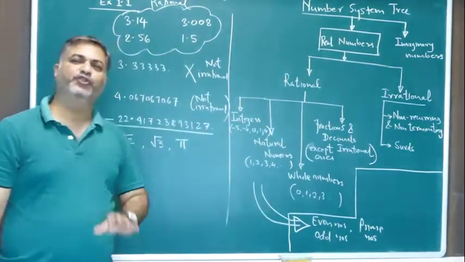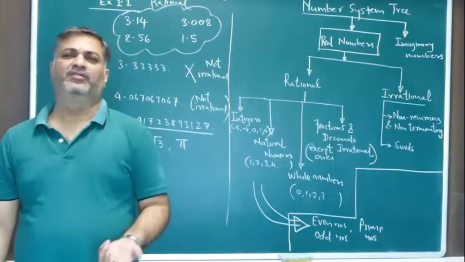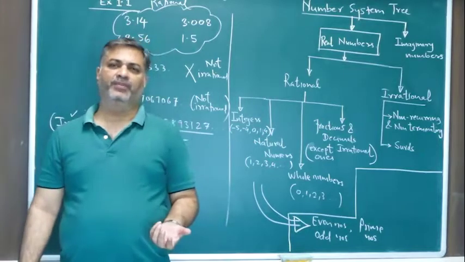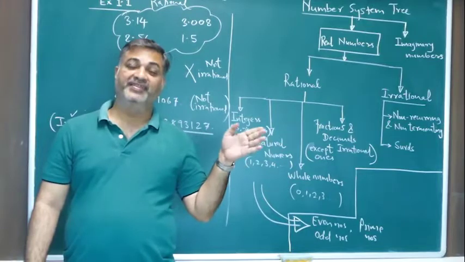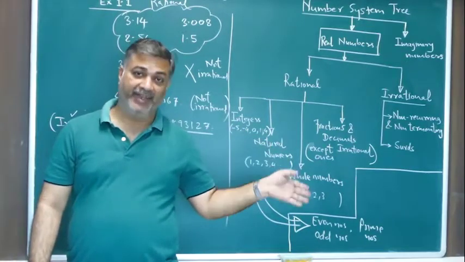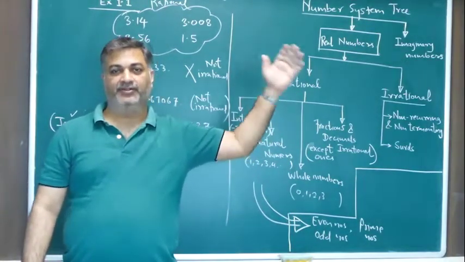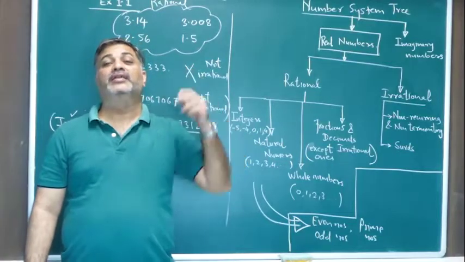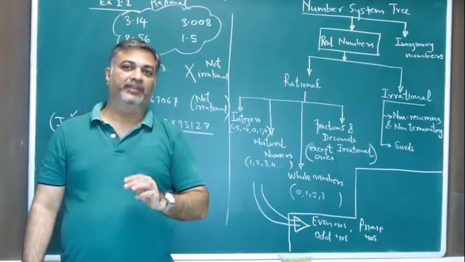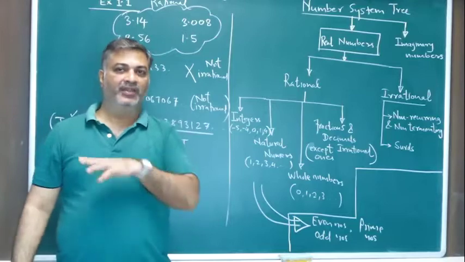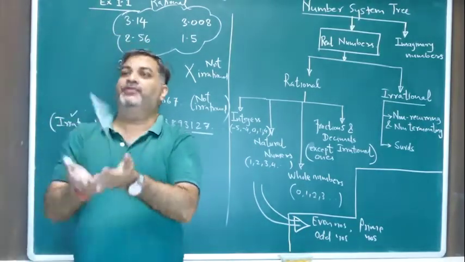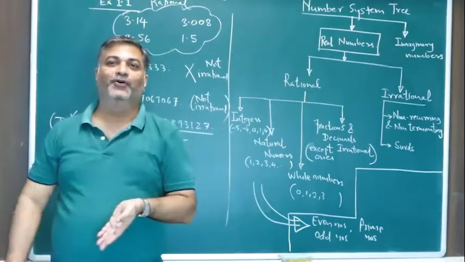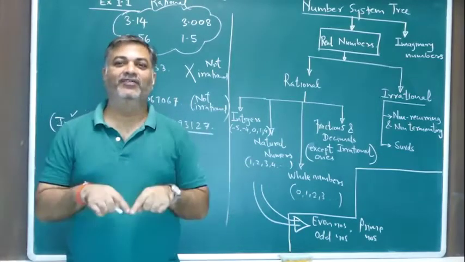These are some numbers which you should know. So what are even numbers? Even numbers means 0, 2, 4, 6, 8, 10, etc. We can go on. Means what? Skip 1, then consider 2, then skip 3, consider 4, skip 5, consider 6, skip 7. So these numbers will be even numbers.